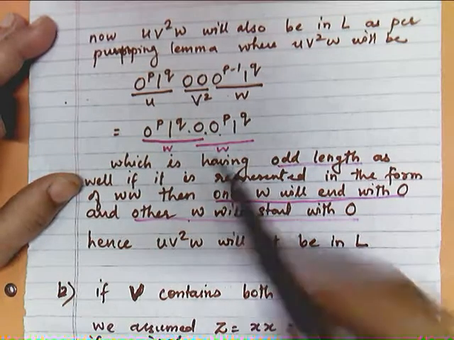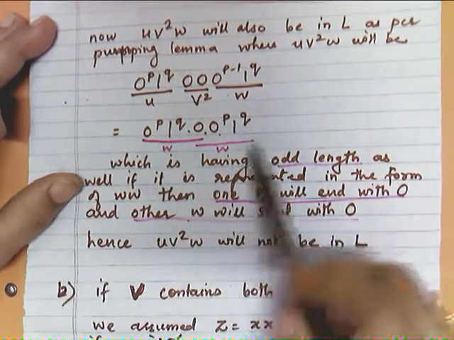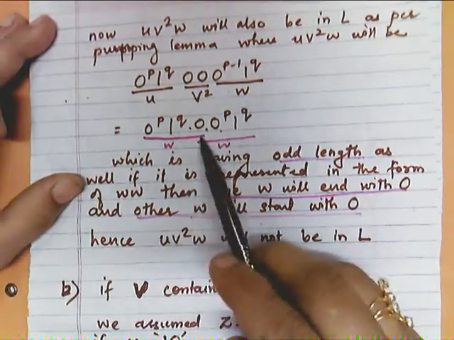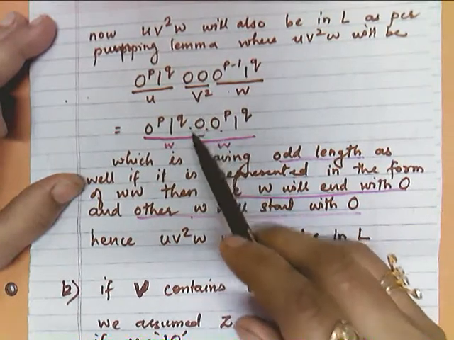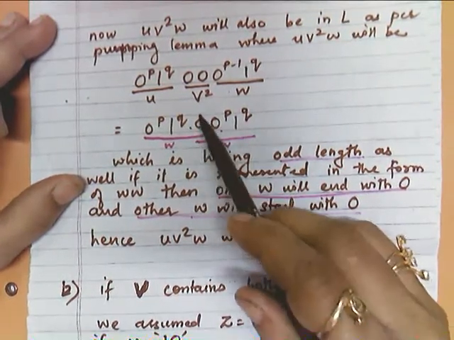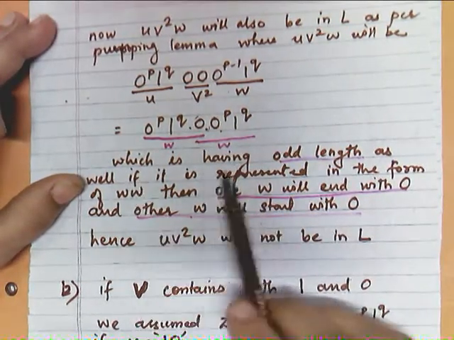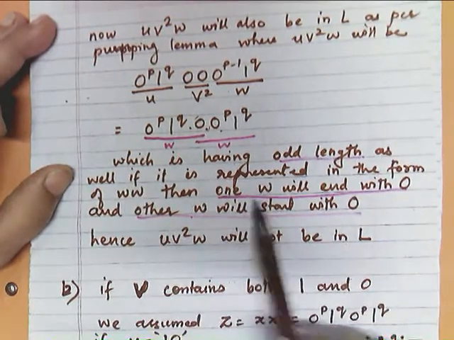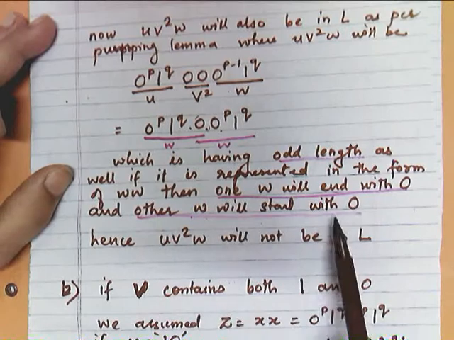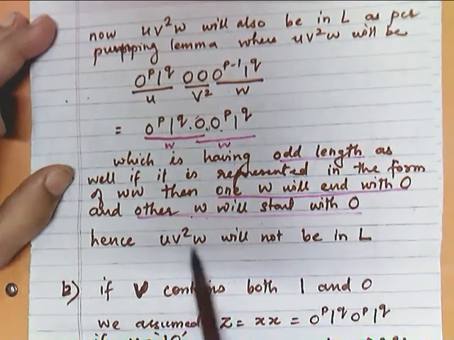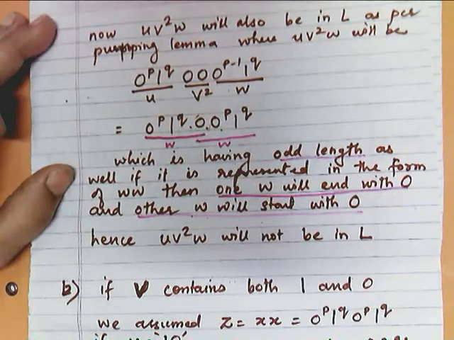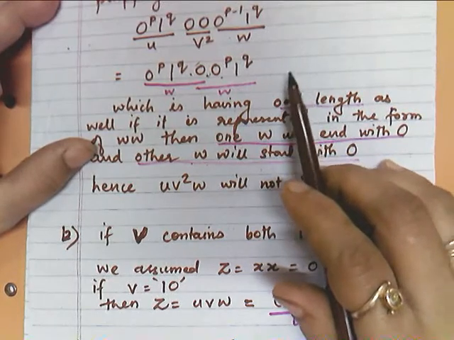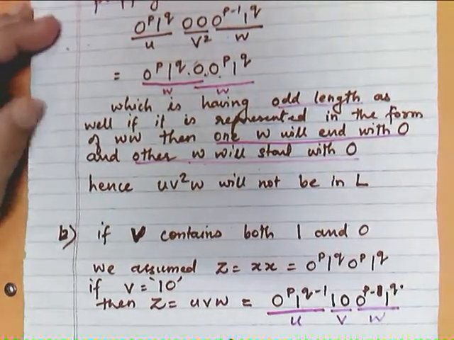Second case is here, if we divide this total string into two parts to represent the WW form, in that case what will happen, the first string is ending with 0 while the next string is starting with 0, right? So which is having odd length as well. If it is represented in the form of WW, then one W will end with 0 and another W will start with 0. Hence UV square will not be in L. So I hope this is clear to you. This case here the length is becoming odd, and again both the strings are not identical.